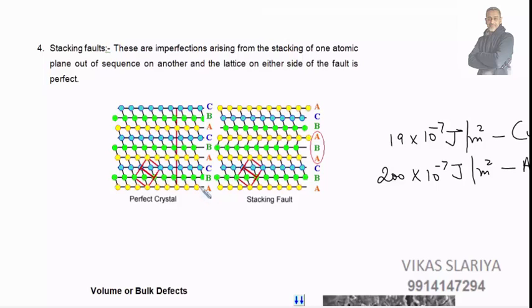Then we have stacking faults, very simple. They arise because one extra atomic plane comes into the picture and the sequence is disturbed. One atomic plane is stacked out of sequence on another, with lattice on either side in order. ABC, ABC, ABC is going on here, then ABC, ABA. So this is a stacking fault, and this is the perfect cluster. We have this much energy stored for copper and this much energy stored for aluminium.